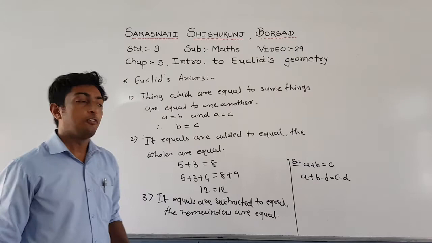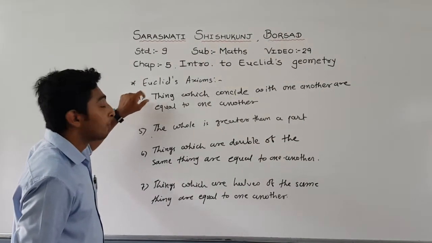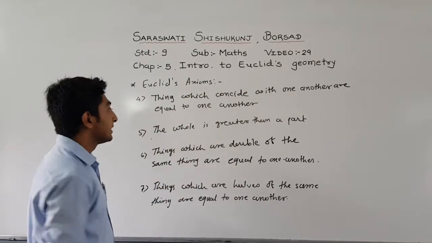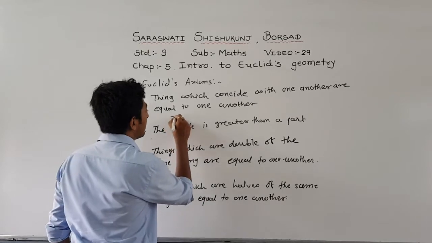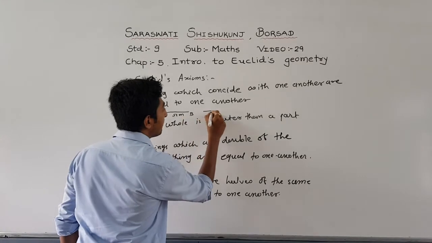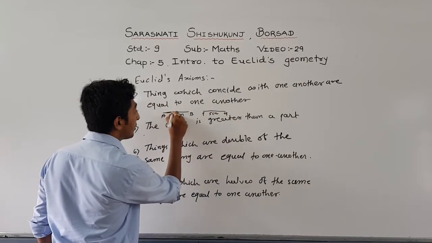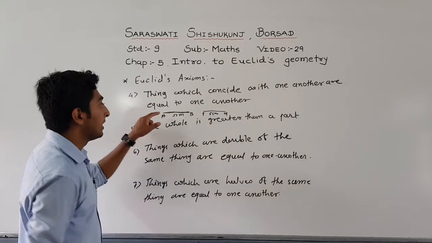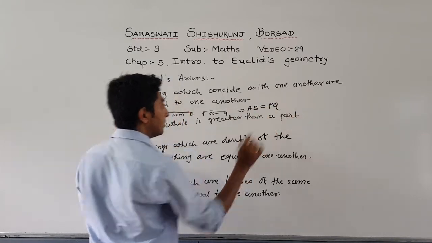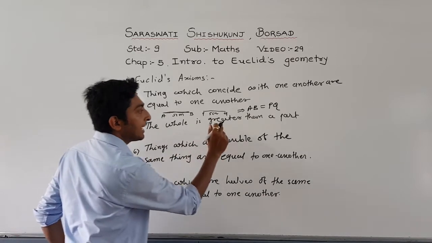Now let us see the fourth axiom. Things which coincide with one another are equal to one another. That means if I take the line AB, which is 5 cm, and the same PQ, which is 5 cm, and I put one on the other and both coincide, then we can say that AB equal to PQ.